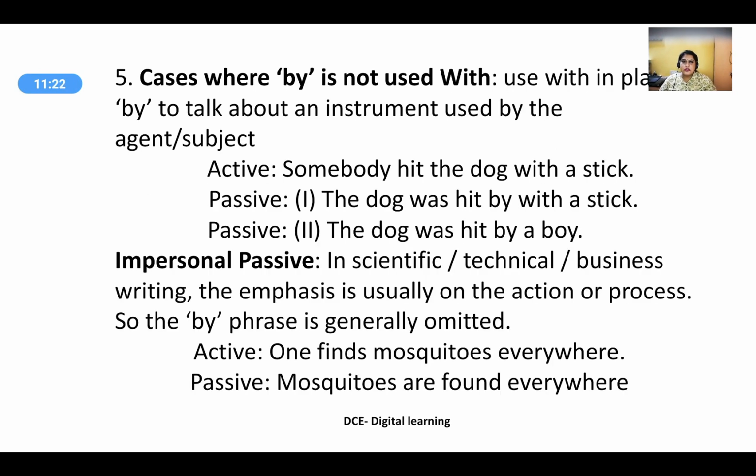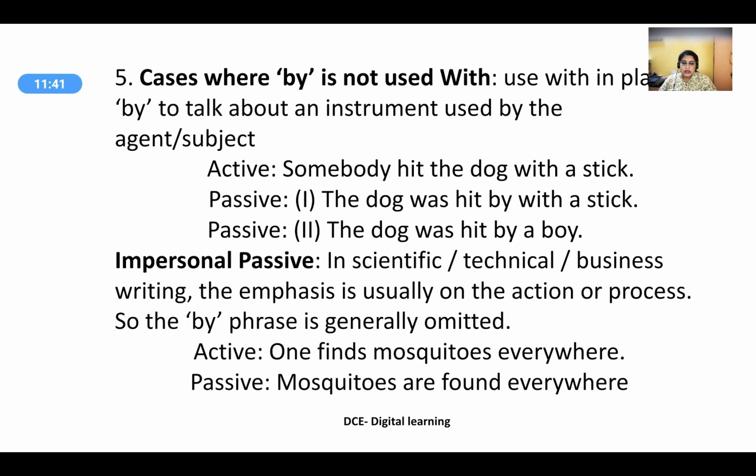Cases where "by" is not used. Use "with" in place of "by" to talk about an instrument used by the agent or subject. Active voice: "Somebody hit the dog with a stick." So the two forms of passive voice are: "The dog was hit with a stick." "The dog was hit by a boy."